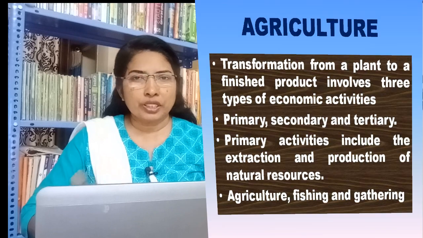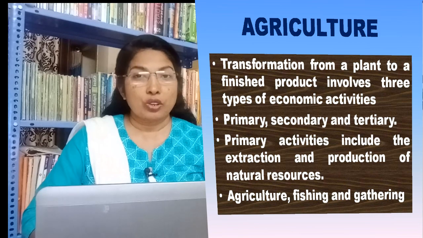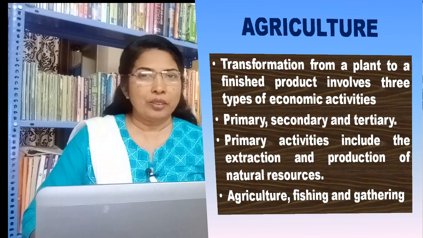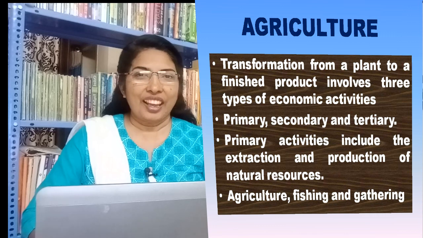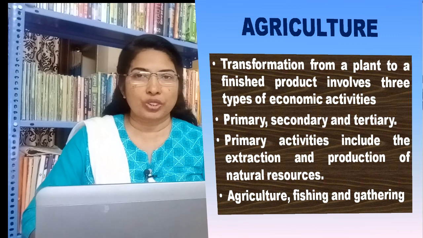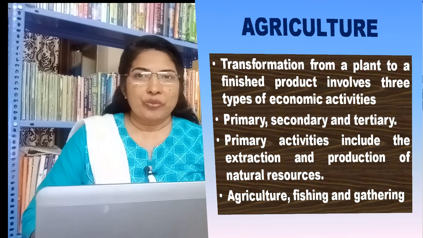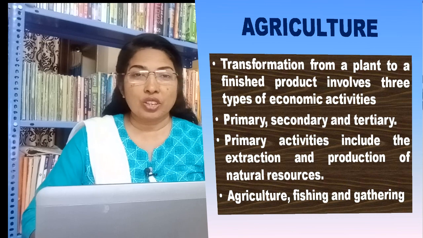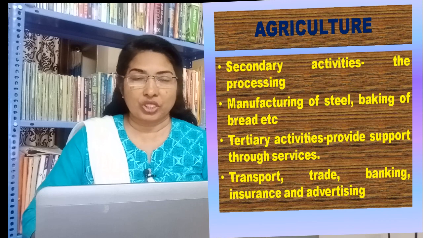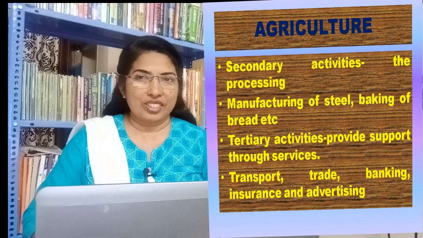The transformation from a plant to a finished product involves 3 types of economic activities. They are primary, secondary, and tertiary. Primary activities include the extraction and production of natural resources. Examples: agriculture, fishing, and gathering. Secondary activities: the processing of these resources. Example: manufacturing of steel, baking of bread, and weaving of cloth, etc.